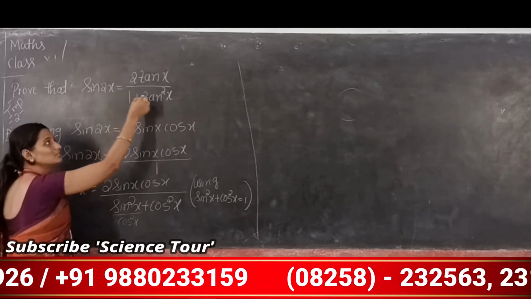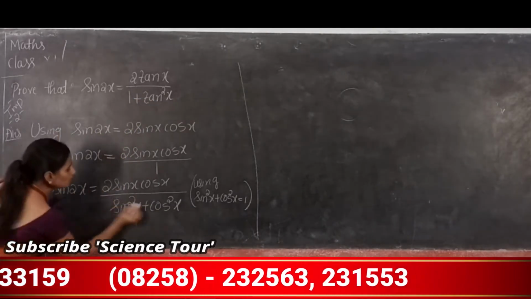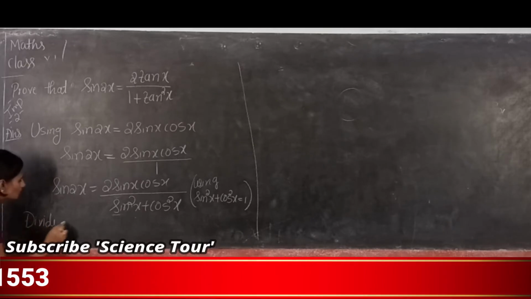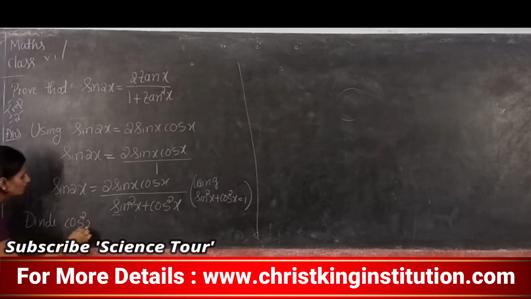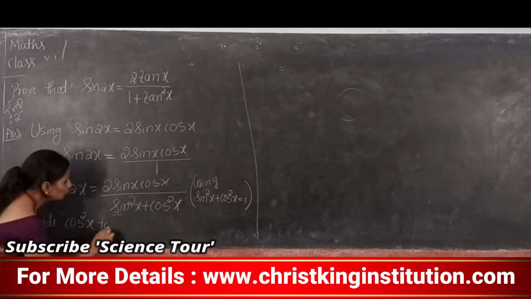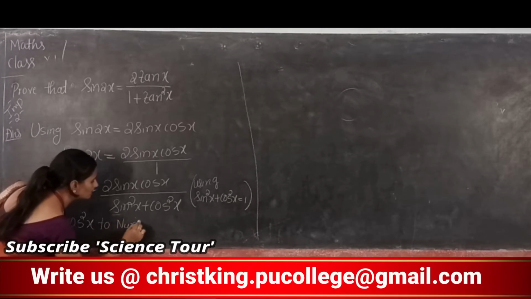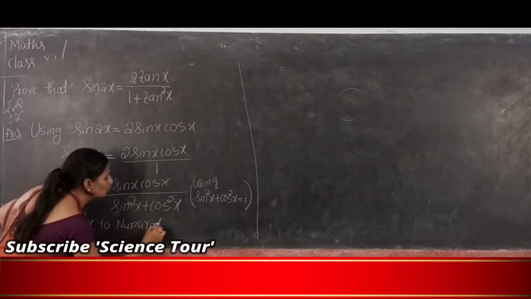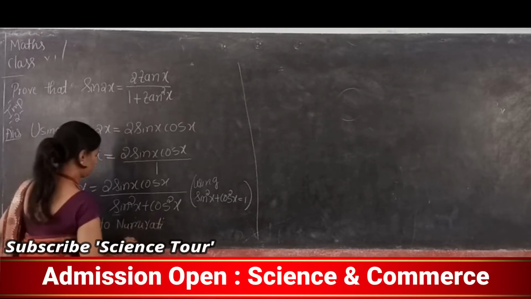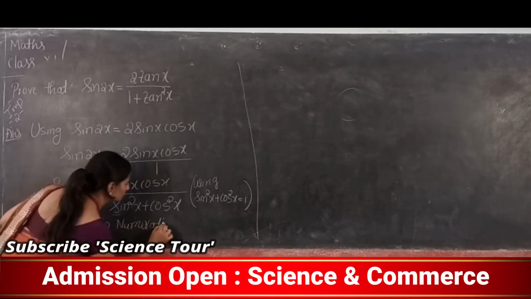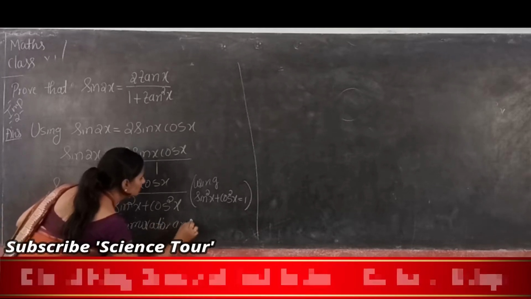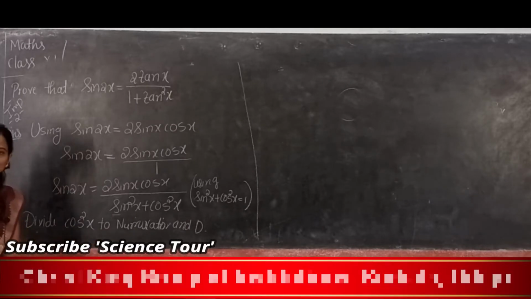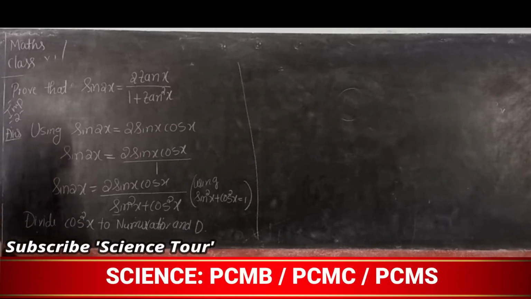So we get the denominator. What to divide? Divide cos square x to the numerator and denominator.